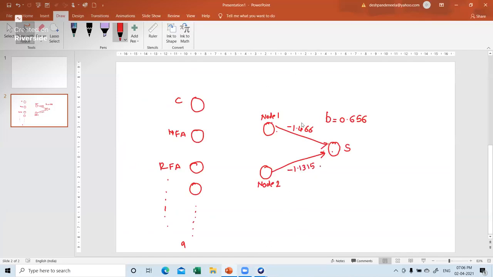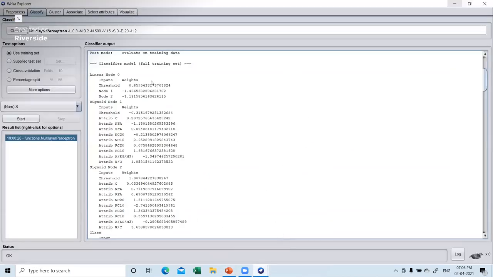I hope this is very clear to you. Okay. You have to read it in this way. Now the second part is, there were 2 nodes. That is 2 hidden neurons.